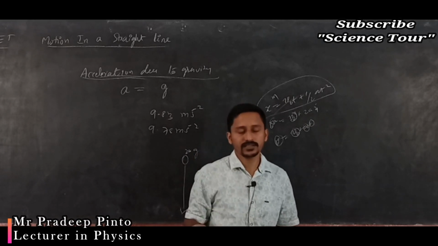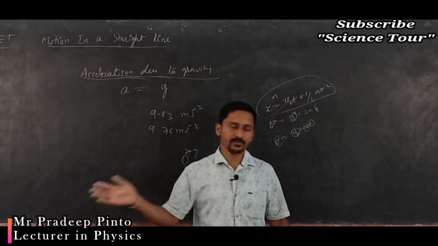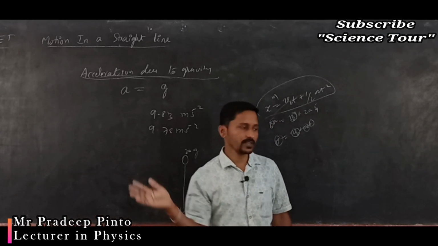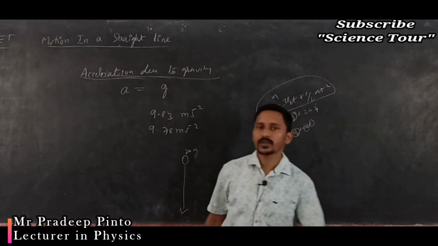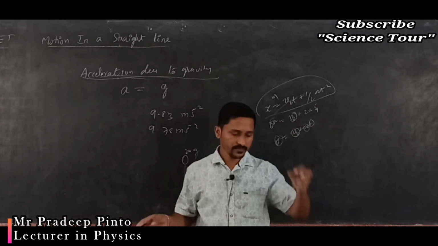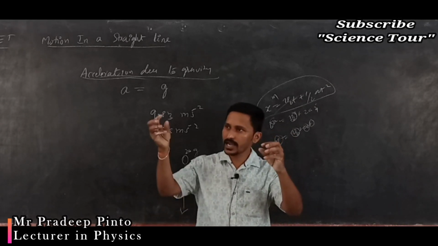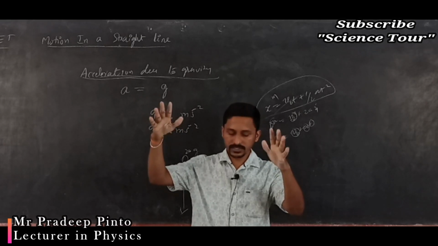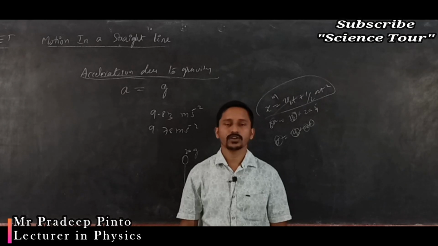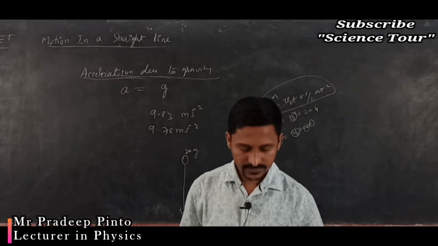The thing is, there should not be any air resistance. If air blows with more force than the gravitational force, it will take the object away. But if there is vacuum, and you put down a small piece of cotton and a 10 kg ball, together they are going to reach the ground, irrespective of size.